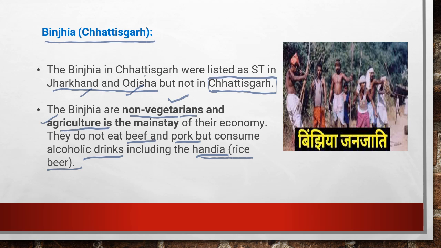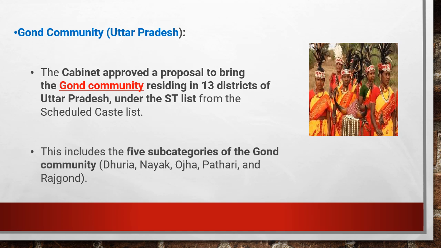And what are the other communities? This is the Gond community, from Uttar Pradesh. The cabinet has approved a proposal to bring the Gond community residing in 13 districts of Uttar Pradesh under the ST list from the SC list.